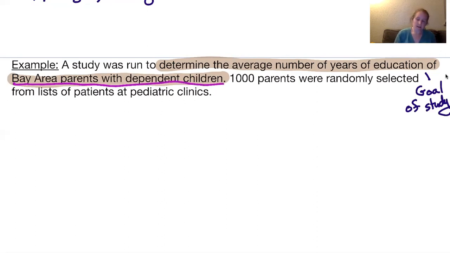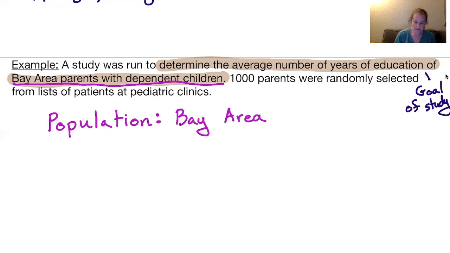Right? So that's the who we're studying. That's our noun. That's going to be our population. So in this problem, our population would be our Bay Area parents with dependent children.